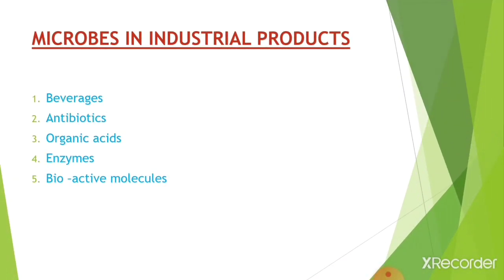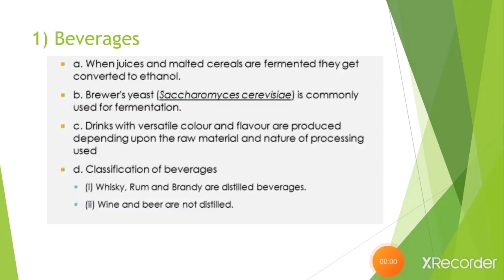So our next topic is microbes in industrial products. In this, we will study beverages, antibiotics, organic acids, enzymes, and bioactive molecules. First, we will study beverages. When juices and malted cereals are fermented, they get converted into ethanol.